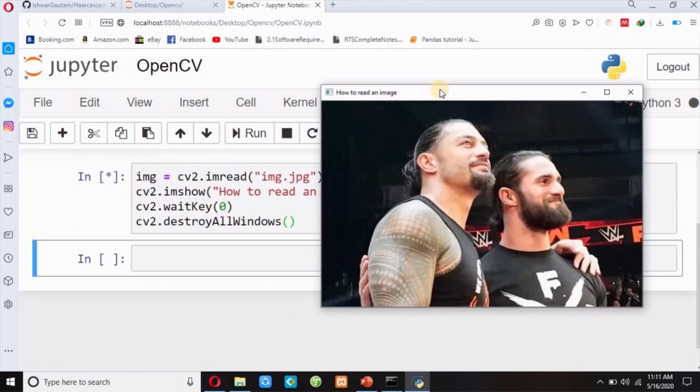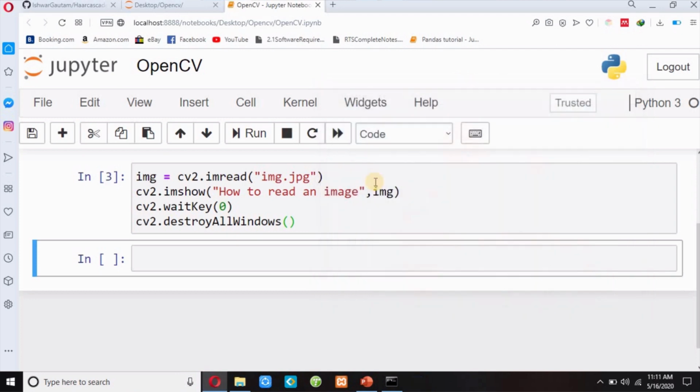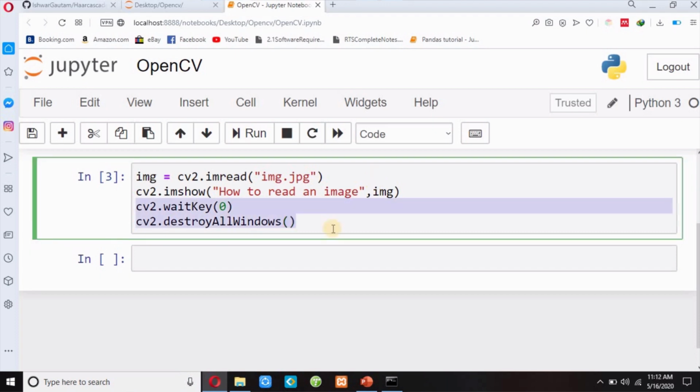You can see here it displays my image, and if I press any key on the keyboard, only then this fourth line of code will be executed and it will destroy this window. So if I press any key, suppose J, okay, it destroys my window. So these two lines of code mean if I press any key on the keyboard, it should destroy my window.